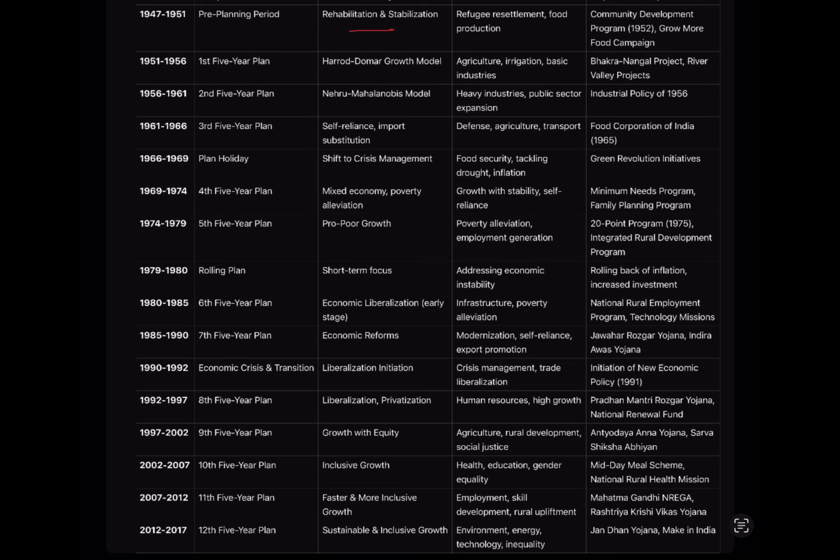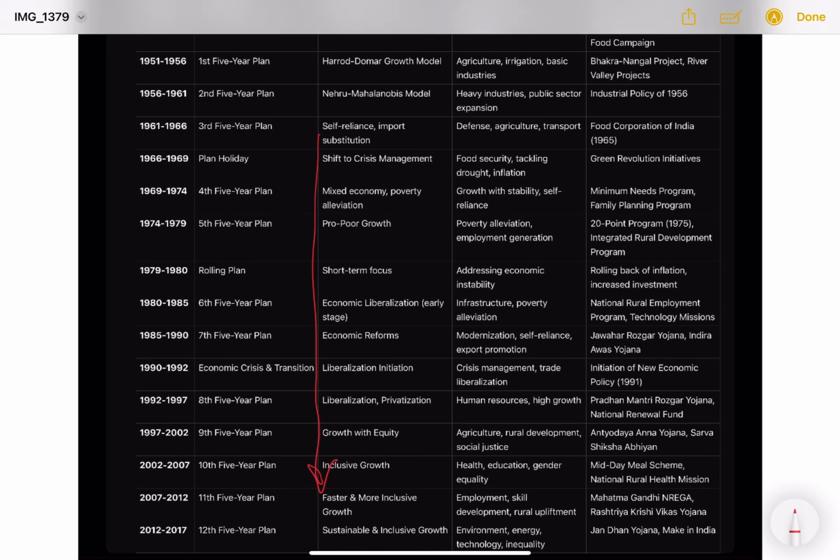So you can see this. This is just a summary. I won't go through this one by one in detail again, because we have already seen this. But you see how the evolution of economic policy is happening here. This is an important thing. So from Harrod-Domar growth model